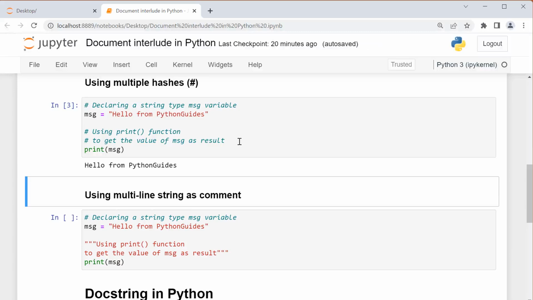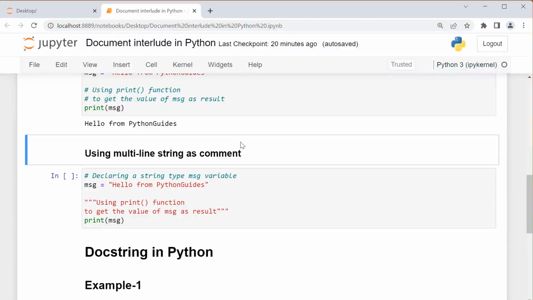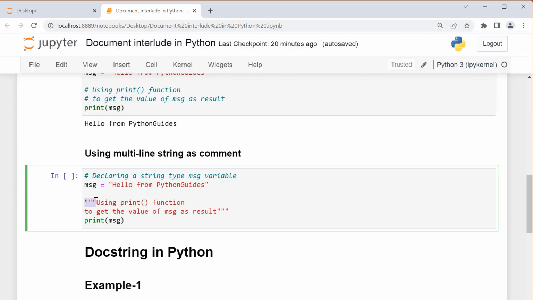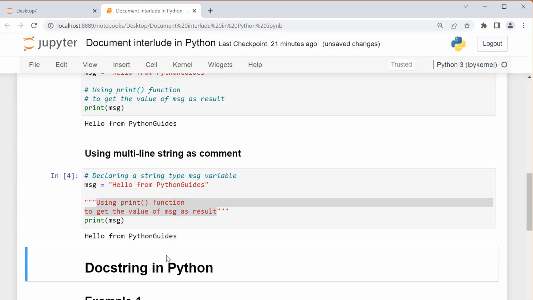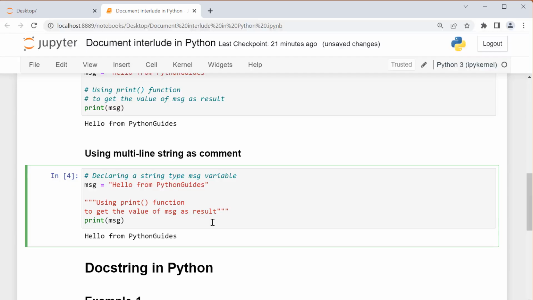Now there is one more method that we can use. In that method, we can use a multi-line string as a comment. Until we assign a string literal to a variable, the Python interpreter will always ignore it. So we can put a multi-line string value in triple quotes and make it a multi-line comment. Here you can see I am using triple quotes, and within the triple quotes I am defining a string. Until I assign this string to a variable, the Python interpreter will ignore it, and this can act as a multi-line comment. If I execute this cell, you can see there is no error. The code block gets executed successfully.